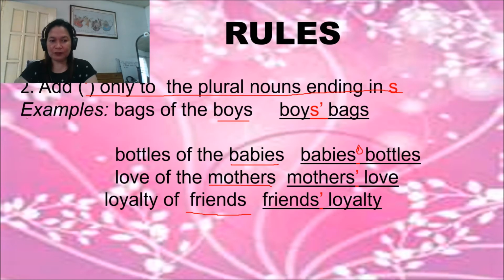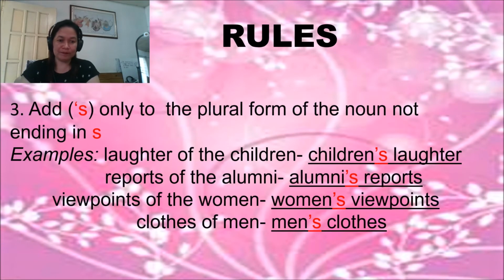So rule number 2 is that if it ends with s, all you have to do is to add only apostrophe to the noun. Friends' loyalty. So this is rule number 2. Don't forget that in rule number 2, all you have to do is to add only apostrophe for plural nouns ending in s. Okay, next, rule number 3.